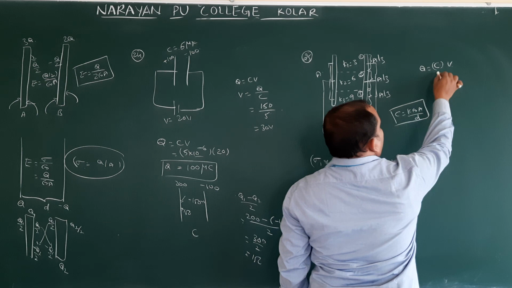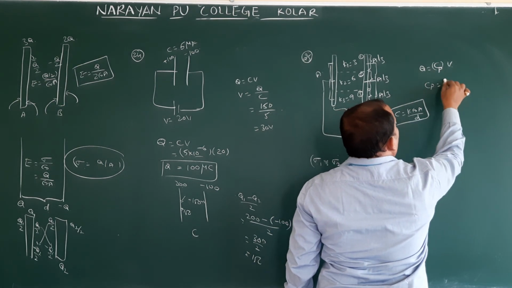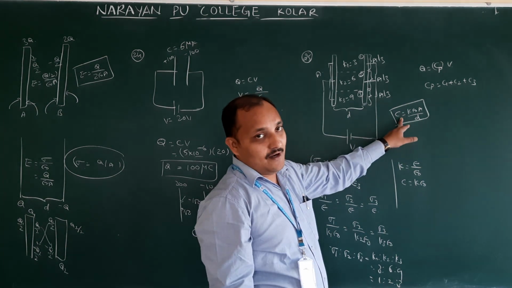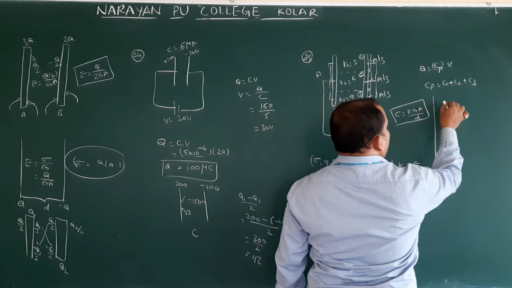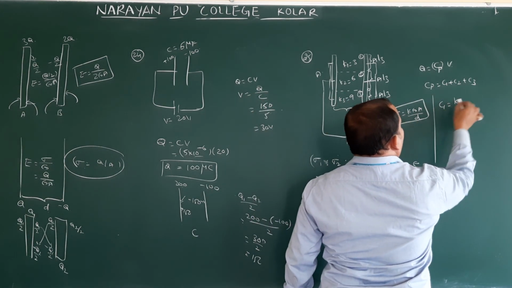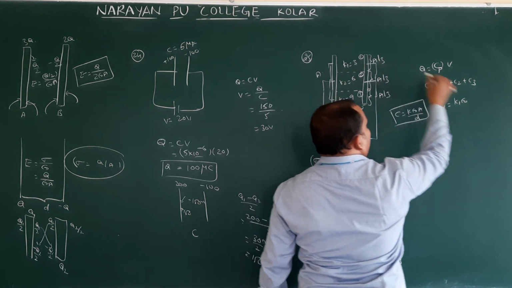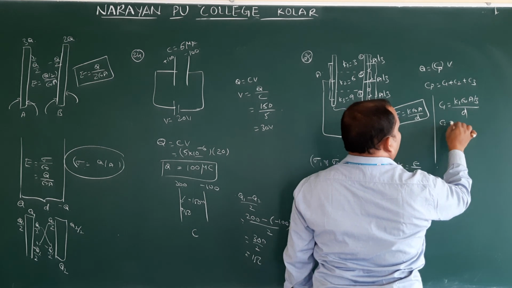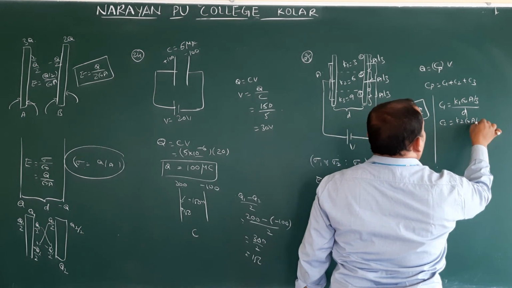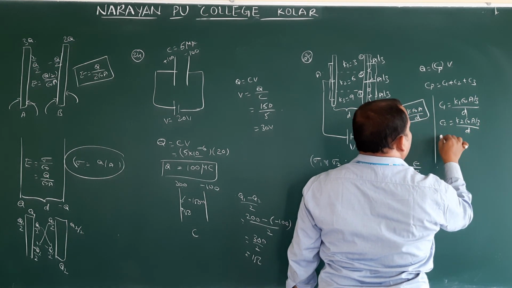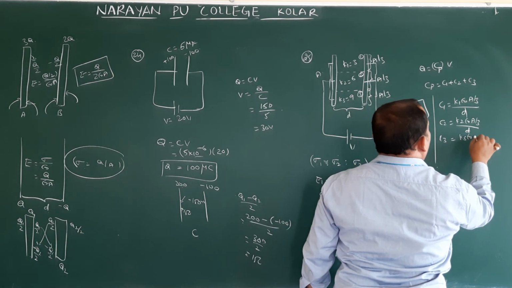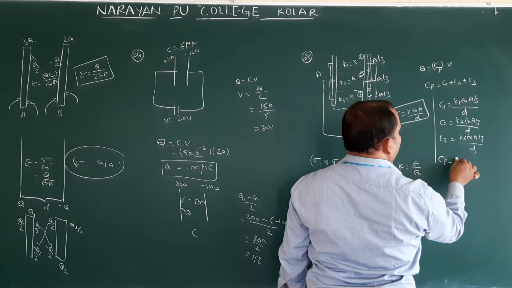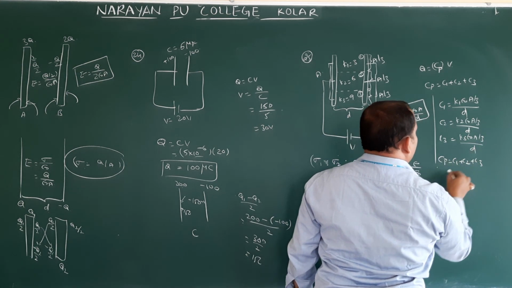C1 plus Cp will get Cp is equal to C1 plus C2 plus C3. What is C1? This formula. Therefore, I wrote this one here. C1 is equal to K1 epsilon naught A by 3 by D. Then C2 is K2 epsilon naught A by 3 by D, and C3 is K3 epsilon naught A by 3 by D. So the resultant capacity, that is Cp, is equal to C1 plus C2 plus C3.